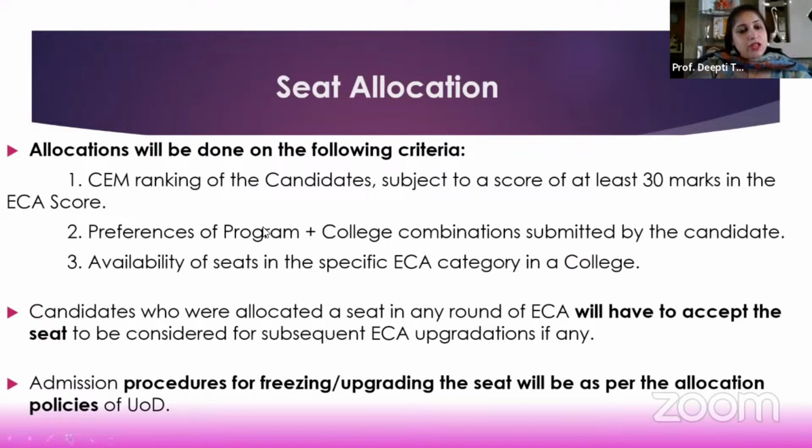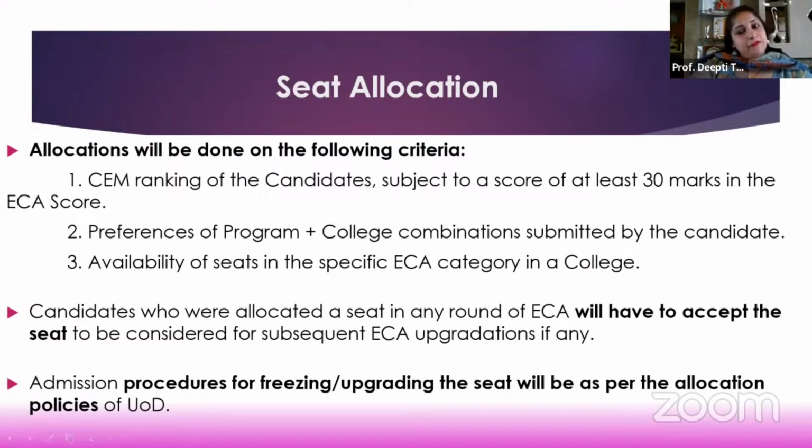And then, as I was mentioning, preferences are important, what preferences you are giving. And thirdly, there has to be the availability of ECA seats in that given college subject to a 20% capping. Then candidates who were allocated a seat in any round of ECA will have to accept that seat to be considered for subsequent ECA upgradations.